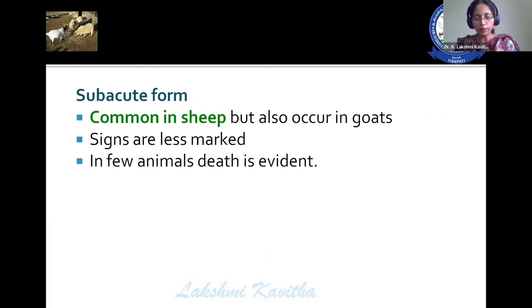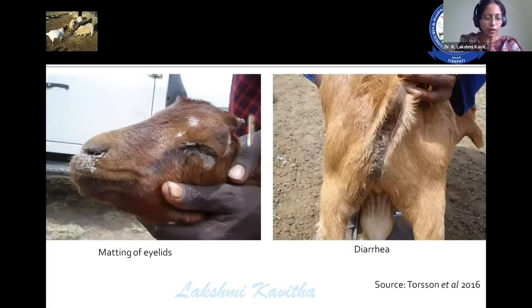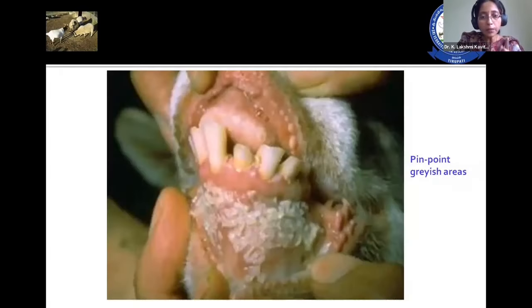Coming to the subacute form, this subacute form is common in sheep, but also occurs in goats. Matting of eyelids is one of the features. Then diarrhea, and soiling of the tail takes place because of the diarrhea.